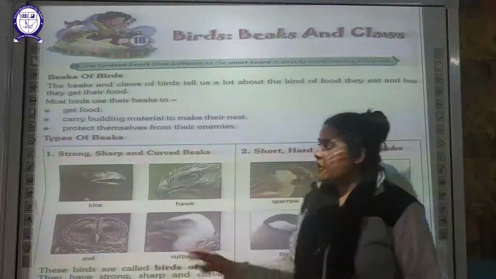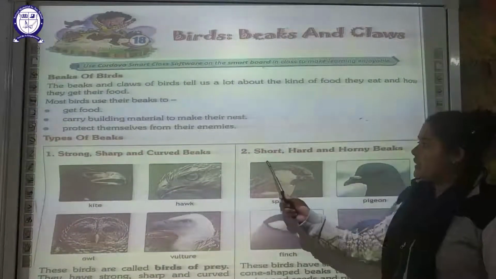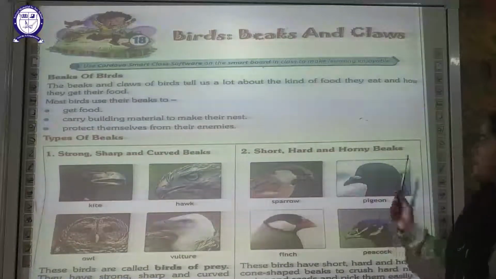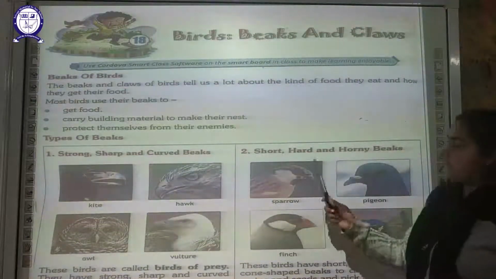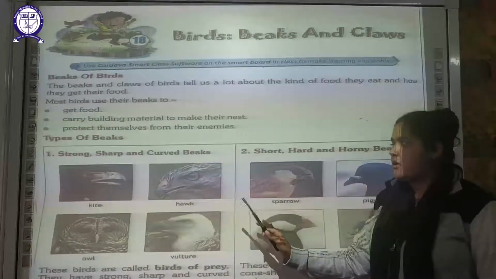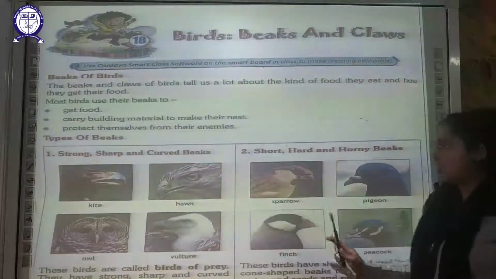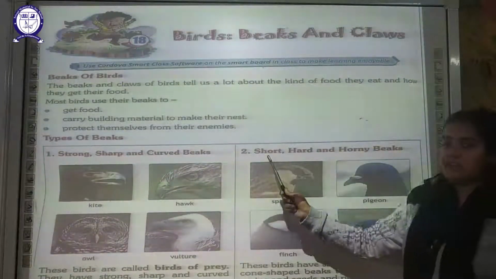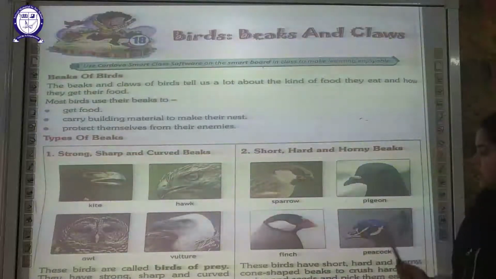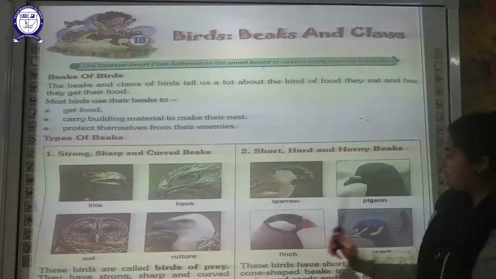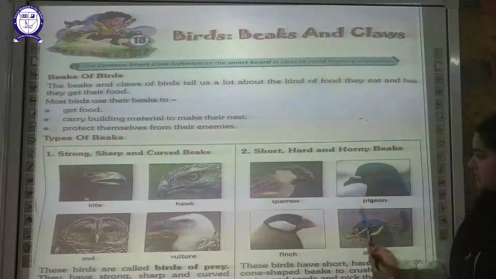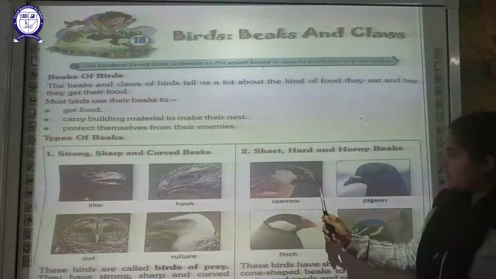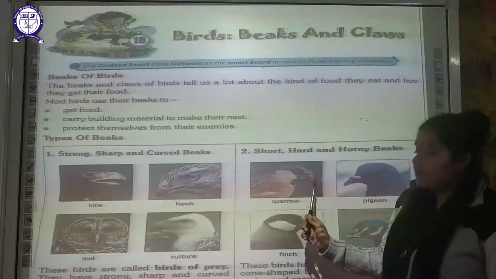The next category of beak, you can see here, is a short, hard and horny beak. These examples are very important. You have to remember and recall all these examples. So the second type of beak is short, hard and horny. You can see here the finch, the sparrow, the pigeon and the peacock. The beak is very short and hard.